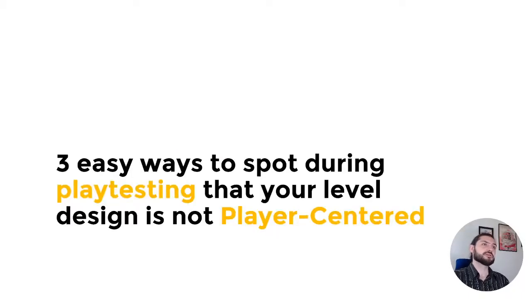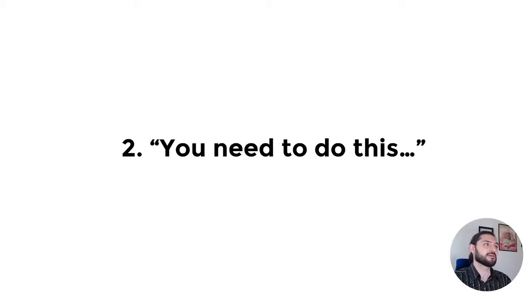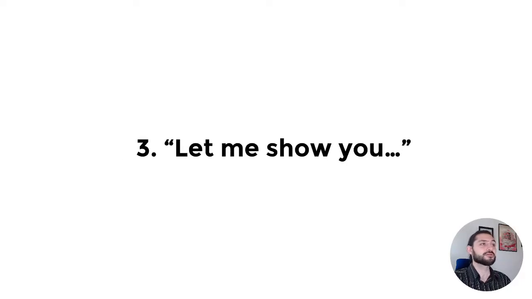So, I'm now going to provide you with your BuzzFeed style article of 3 easy ways to spot during playtesting that your level design is not player-centered. The first is if the phrase, "you're doing it wrong," comes out of your mouth when you're watching a player play. The second is if you say, "you need to do this," and you're trying to inform the player of how they should progress within your level. The third is, "let me show you." If you find you're saying any of the above during a playtesting session, you've designed it wrong.